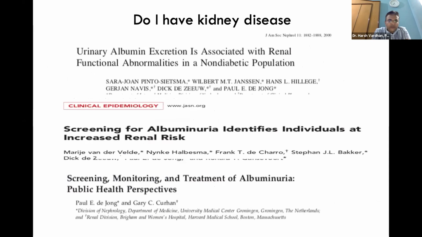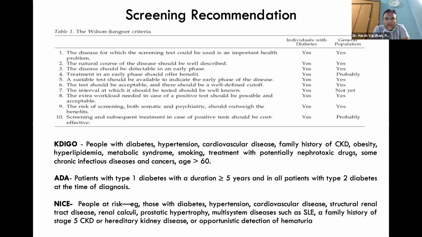Now, the relevant question which comes first is: do I have kidney disease? There is a lot of data published in the literature which says that if you have albuminuria, there is a high risk that you have kidney disease and a high risk of progression. So is albumin creatinine ratio, or measuring albuminuria, an ideal screening tool?